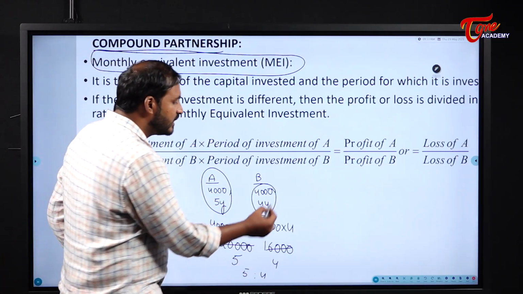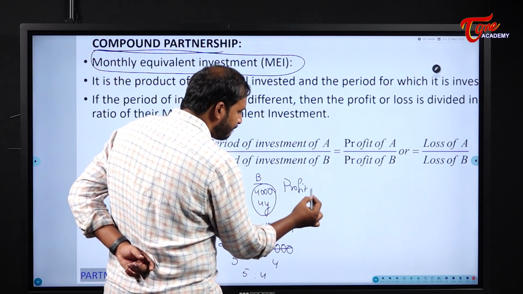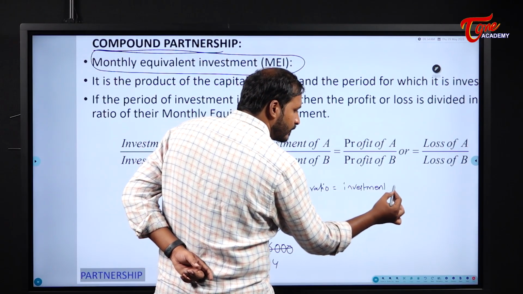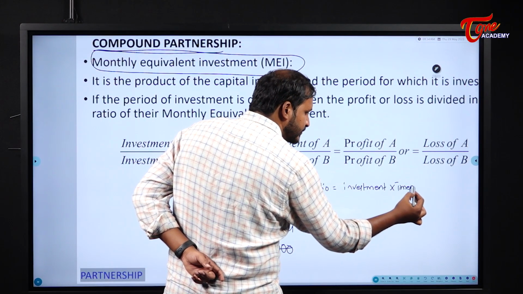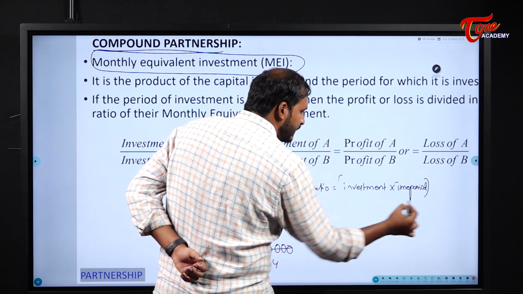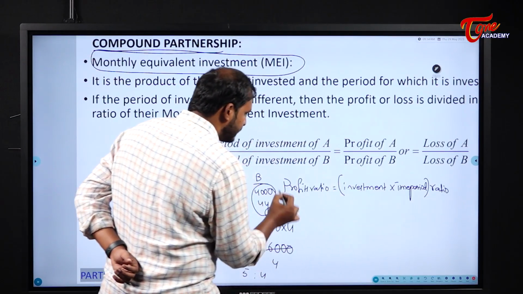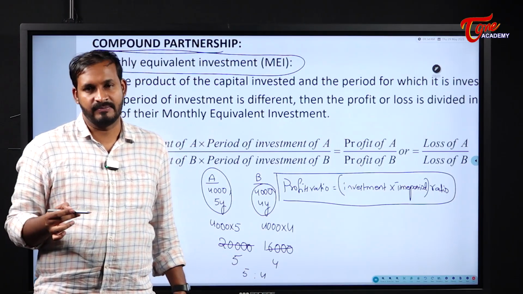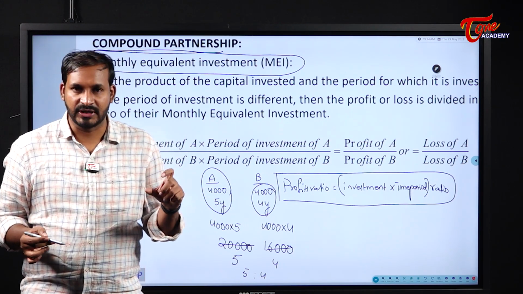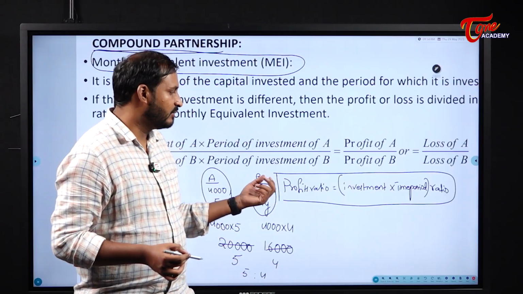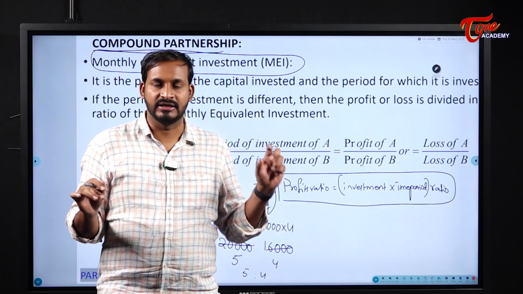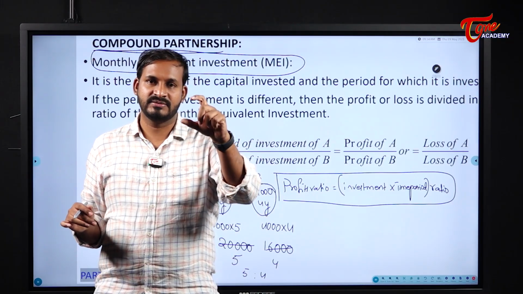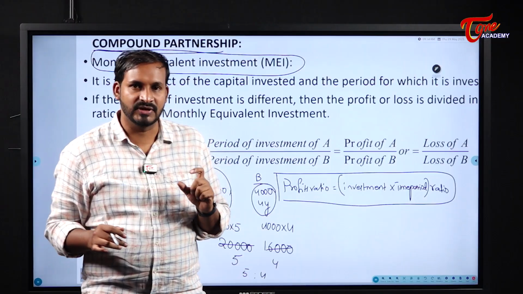How we will find it in this case? Profits ratio is equal to investment into time period ratio. That means whatever the investment which he makes, into the respective time period. Respective investment with respective time period, students. Please be careful. We cannot multiply one investment with the other time period. No, it is not like that. Whatever the investment of A, it should be multiplied with the time period of A. Whatever the investment of B, it should be multiplied with the time period of B. Like this, we are going to do that.